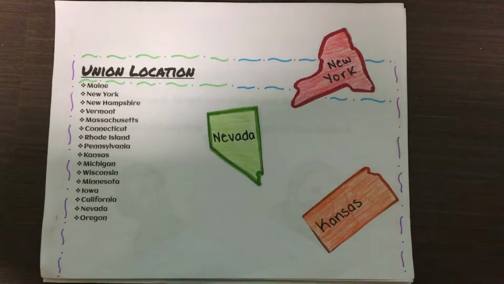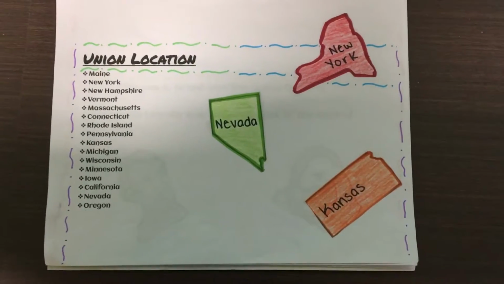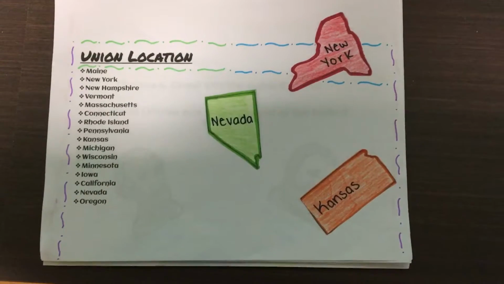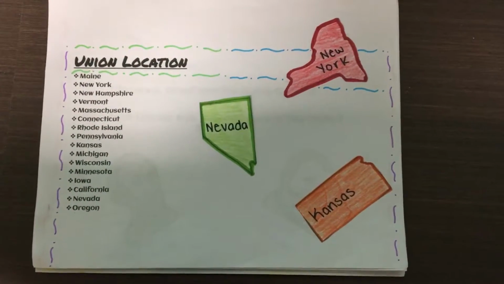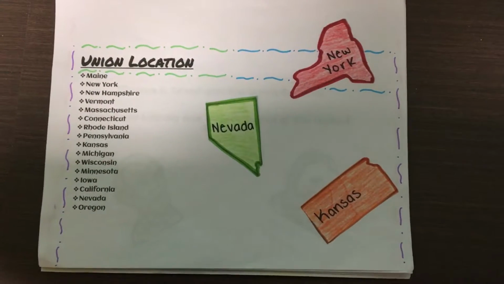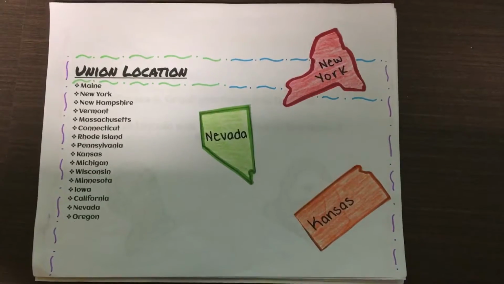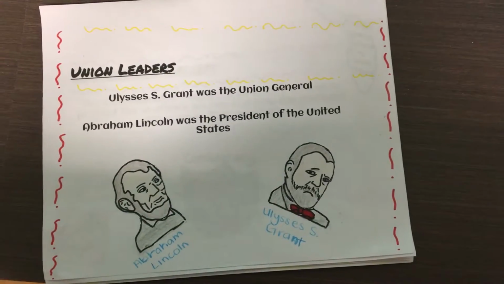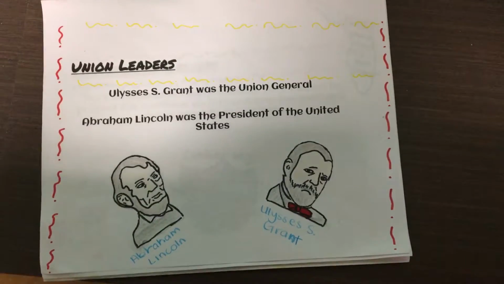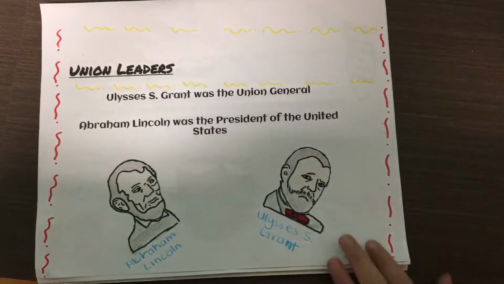The Union consisted of 20 states, such as Maine, New York, New Hampshire, Vermont, Massachusetts, Connecticut, Rhode Island, Pennsylvania, Kansas, Michigan, Wisconsin, Minnesota, Iowa, California, Nevada, and Oregon. The leaders of the Union were Ulysses S. Grant, who was the Union General, and Abraham Lincoln, who was the President of the United States.